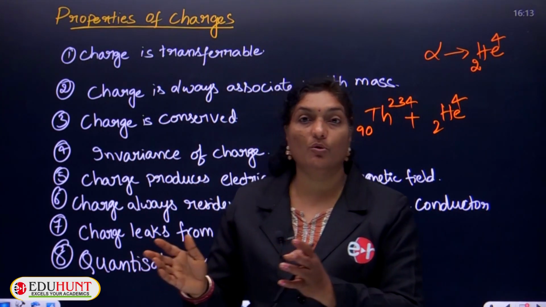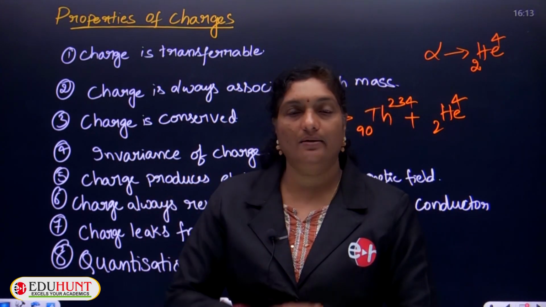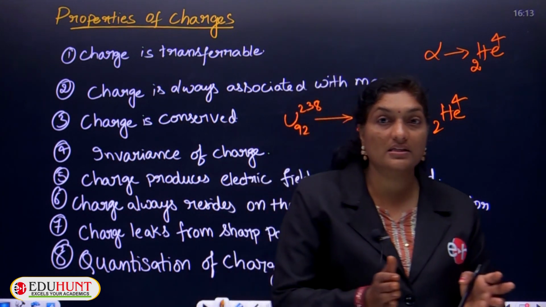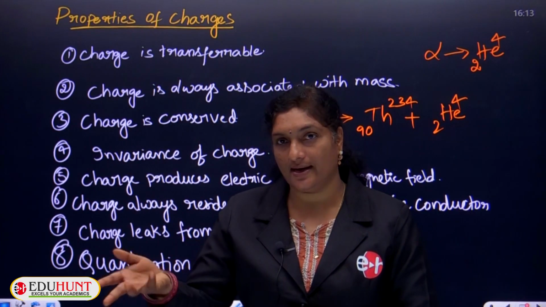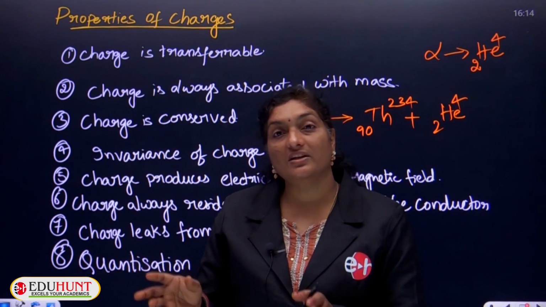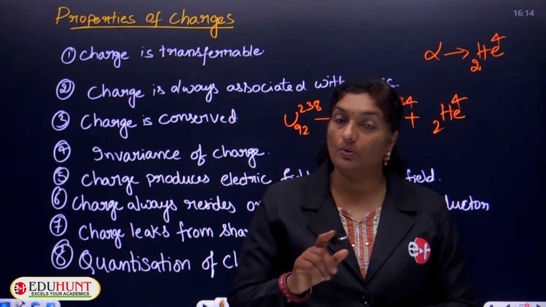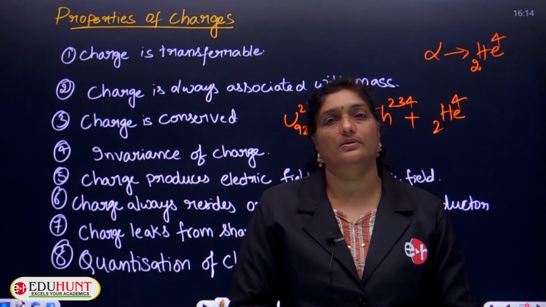These charges may move with constant velocity or they may move with accelerated motion. Whenever charges move with constant velocity, whose acceleration is 0, not accelerated, whenever charges move with uniform velocity, they produce, along with the electric field, a magnetic field as well.